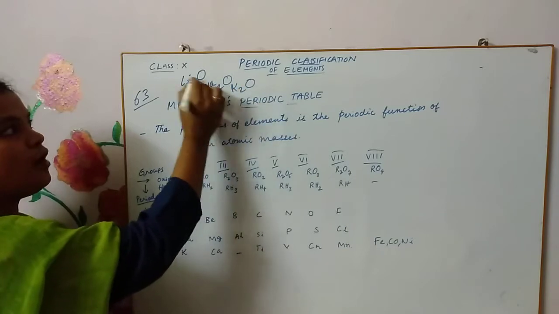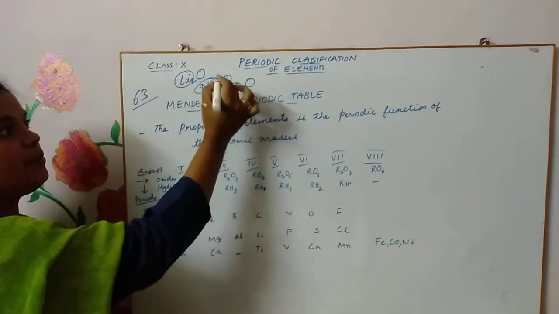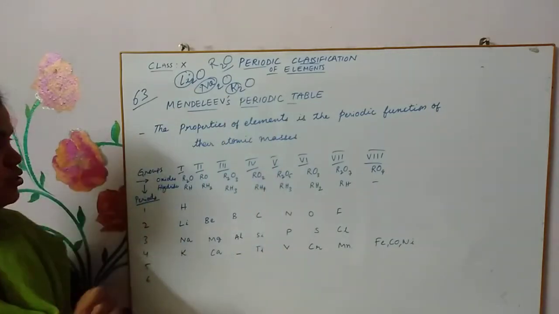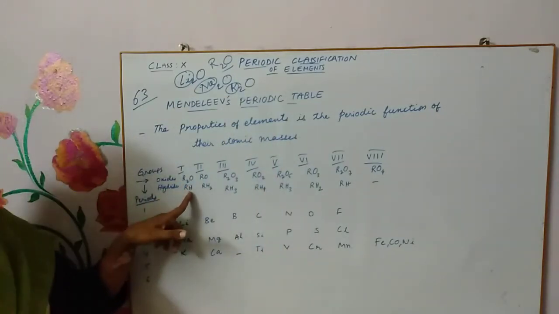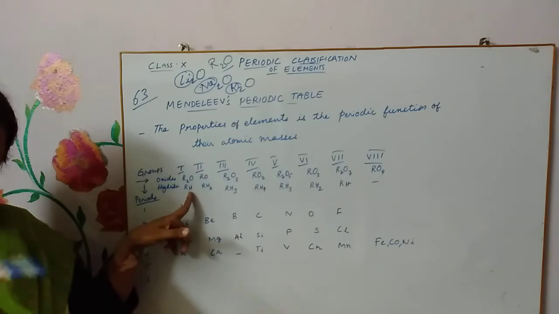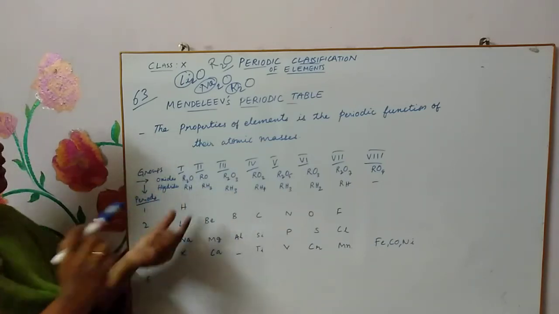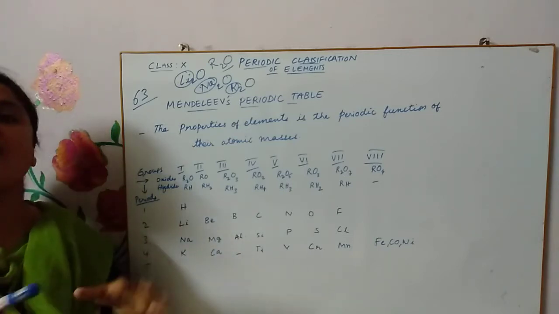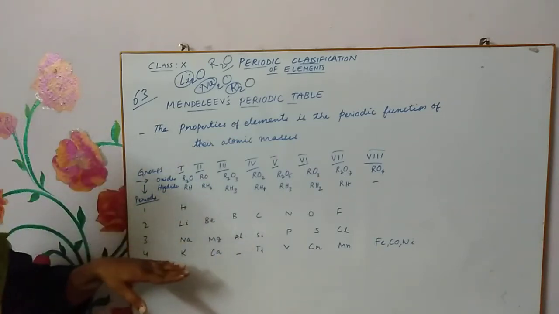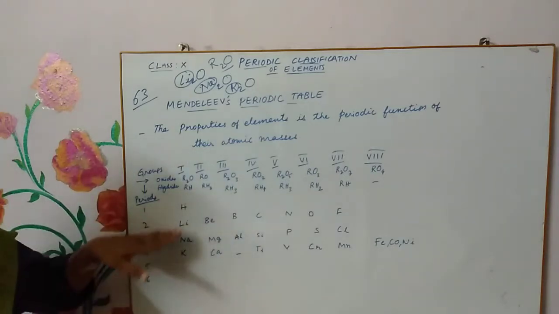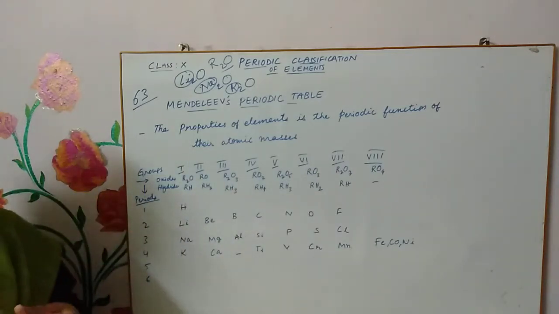So in place of lithium, sodium and potassium, if you write R, the general formula becomes R2O. In a similar manner, if they react with hydrogen they form hydrides, and the general formula can be written as RH. This is like LiH, lithium hydride, sodium hydride. So instead of these, a general formula is given.